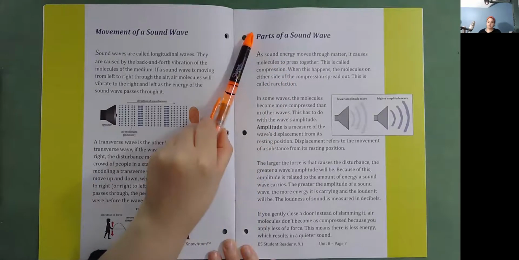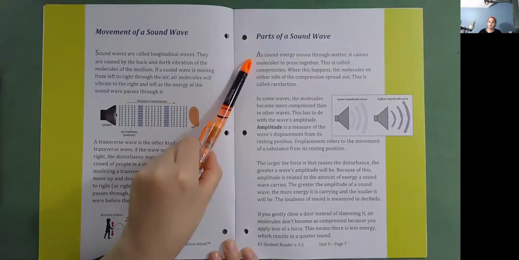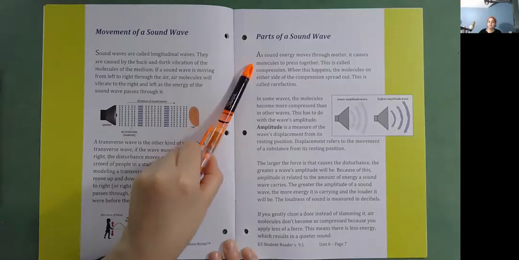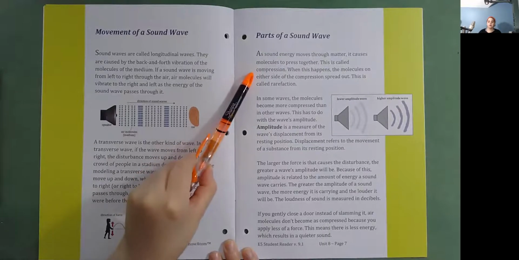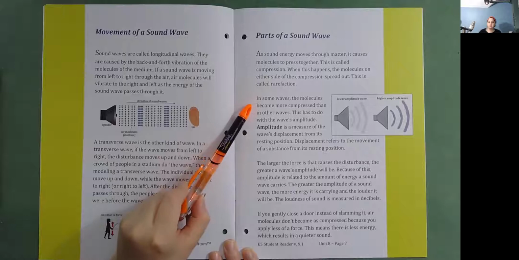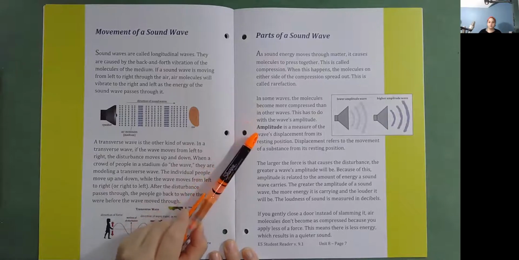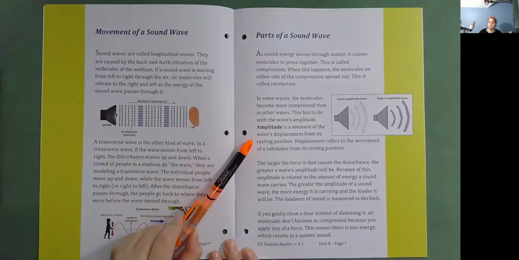Parts of a sound wave. As sound energy moves through matter, it causes molecules to press together. This is called compression. When this happens, the molecules on either side of the compression spread out. This is called rarefaction. In some waves, the molecules become more compressed than in other waves. This has to do with the wave's amplitude. Amplitude is a measure of the wave's displacement from its resting position. Displacement refers to the movement of a substance from its resting position.